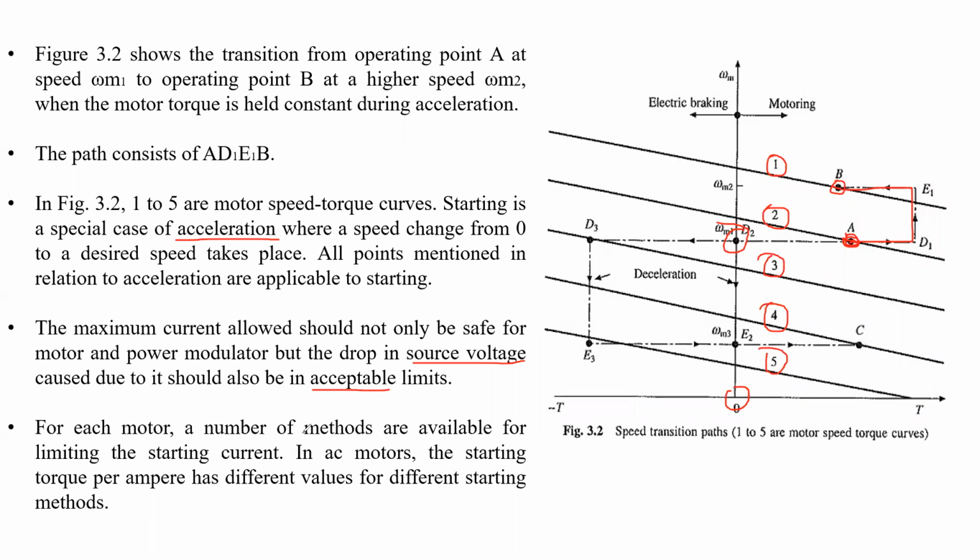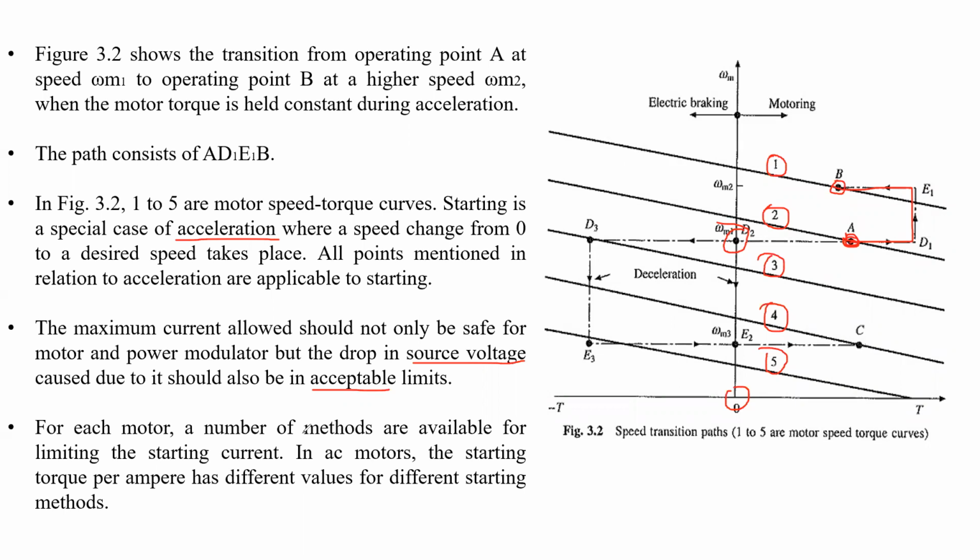Like the same in AC motor also. What do they use in an AC motor? Have you heard the name star delta starter? And the transformer method to start the motor. We are using the transformer, slowly increasing the voltage, and the motor will start very smoothly. Okay, by using the star delta starter.